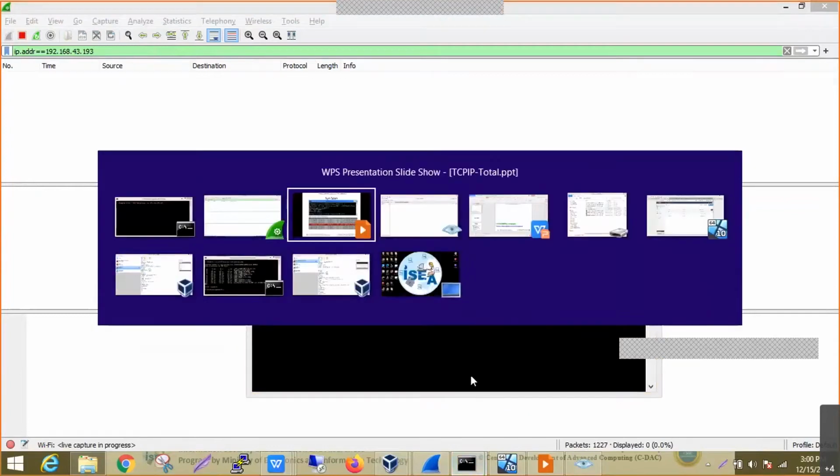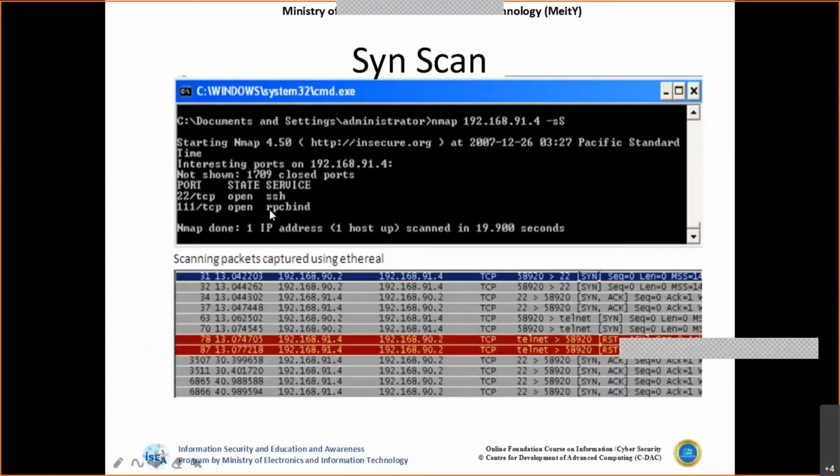What is this -sS? This is called a SYN scan. In the previous scan, we established a full three-way handshake with SYN, SYN-ACK, and ACK. But even in this case, the last acknowledgement packet is not necessary for me, because as a scanning tool, or an attacker, my main goal is to understand whether that particular port is open or not. So if I get an acknowledgement from the port itself, I can assume that the port is open and the server is trying to get a confirmation.